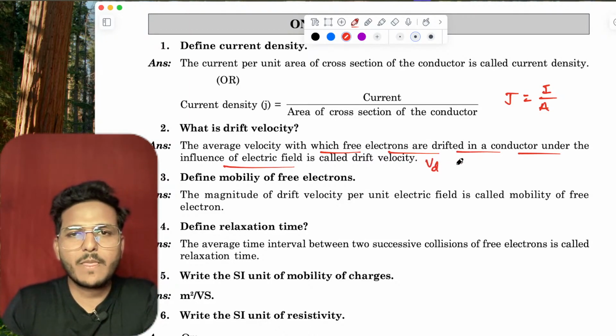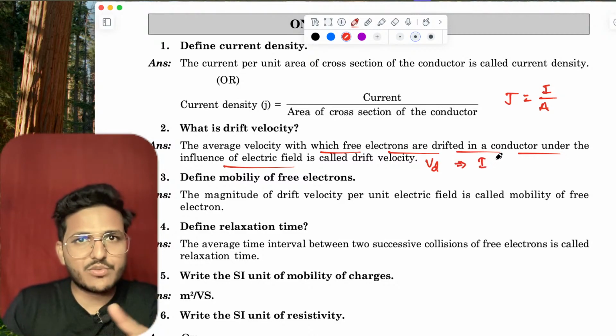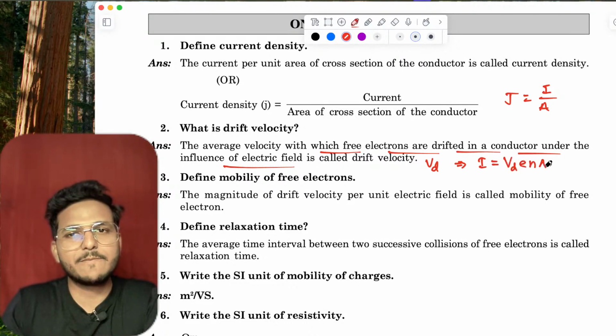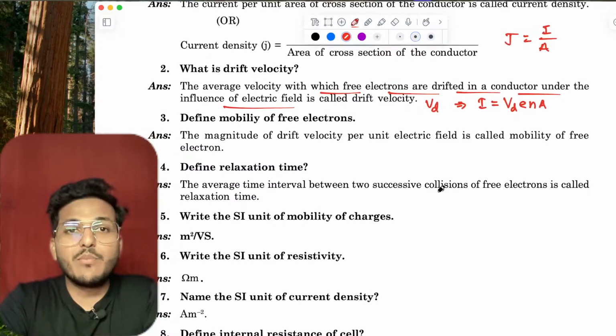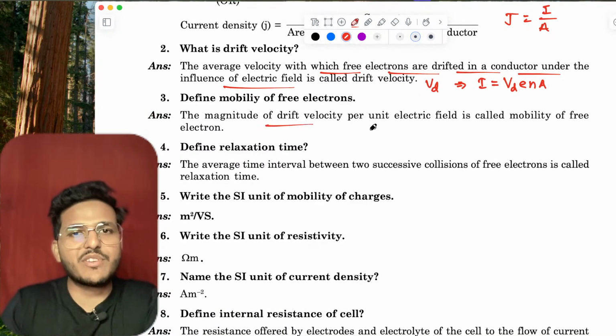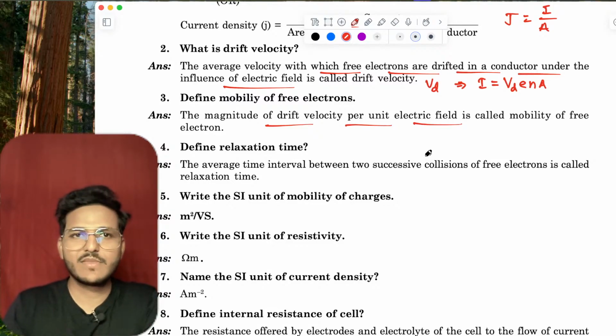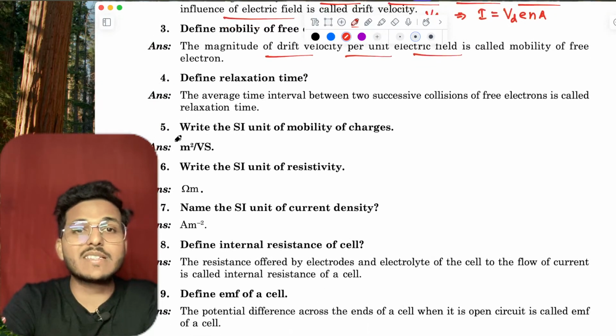Come to current electricity. Define current density. Current density, as you know, J equals I upon A, where I is the current and A is the area of cross section. What is mobility? This is the magnitude of the drift velocity per unit electric field, with which ions drift in a conductor under the influence of an electric field. Come to current electricity. Define current density.